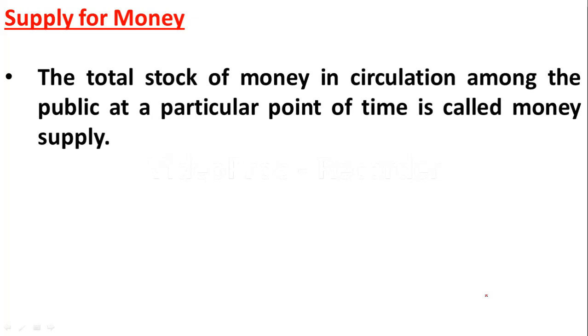So next, this was about demand for money. Now let us move to the supply of money. Supply of money means the total stock of money in circulation among the public at a particular point of time. So supply of money means the total stock of money which is circulating among the people at a particular point of time.